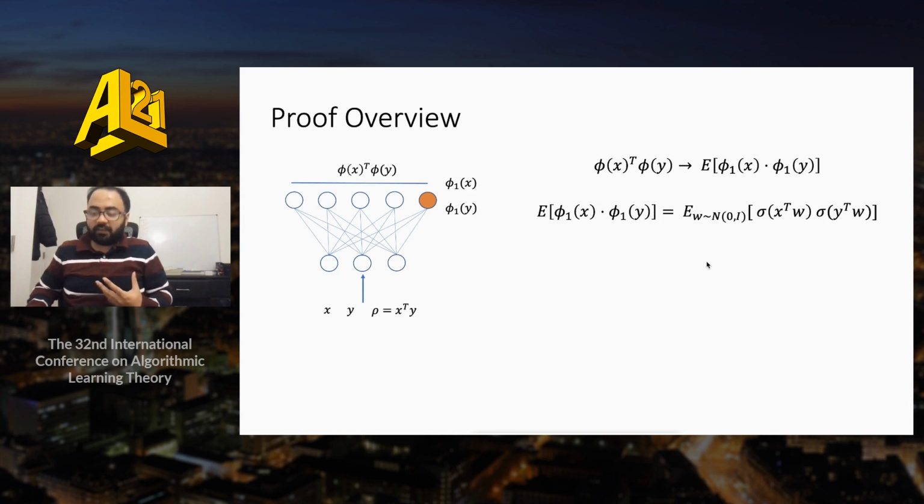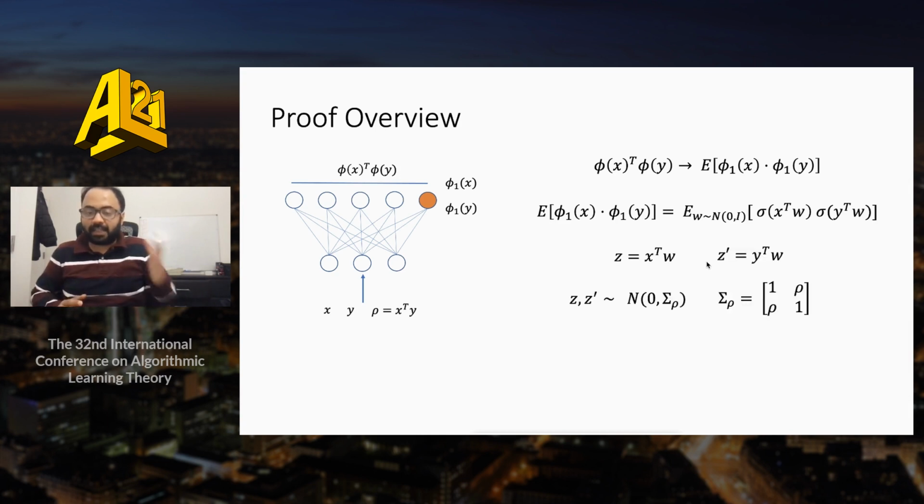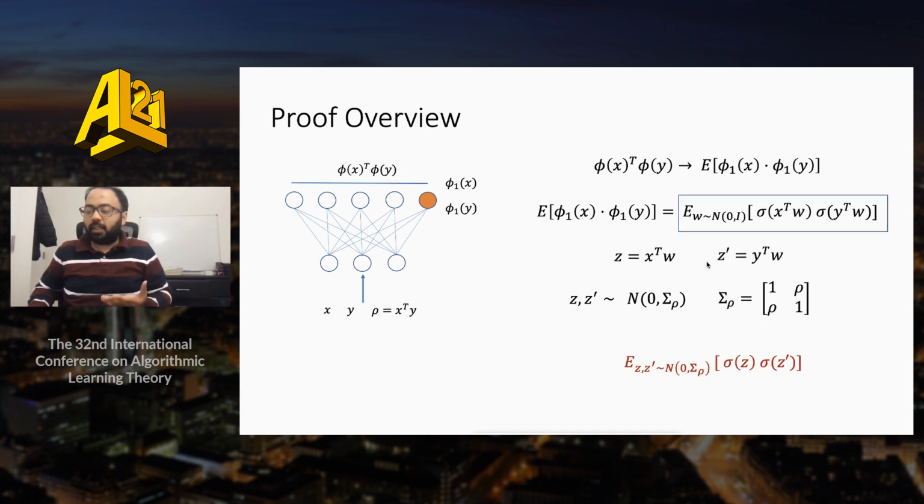Laying out the expression for phi sub 1, we see that this depends on the quantities x transpose w and y transpose w, where w are the weights of the layer. Since w is sampled from a unit Gaussian, it is easy to observe that these random variables, x transpose w and y transpose w, are distributed as rho-correlated standard Gaussians. Therefore, the expression for the inner product simplifies to the following expression, depending only on the original inner product rho.